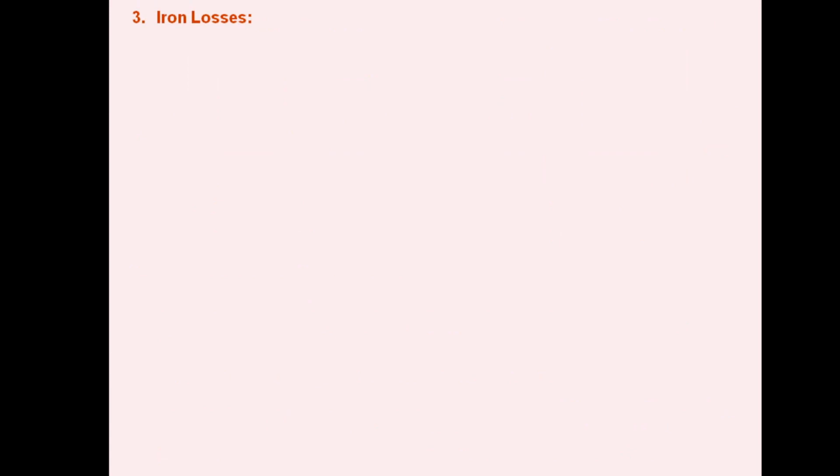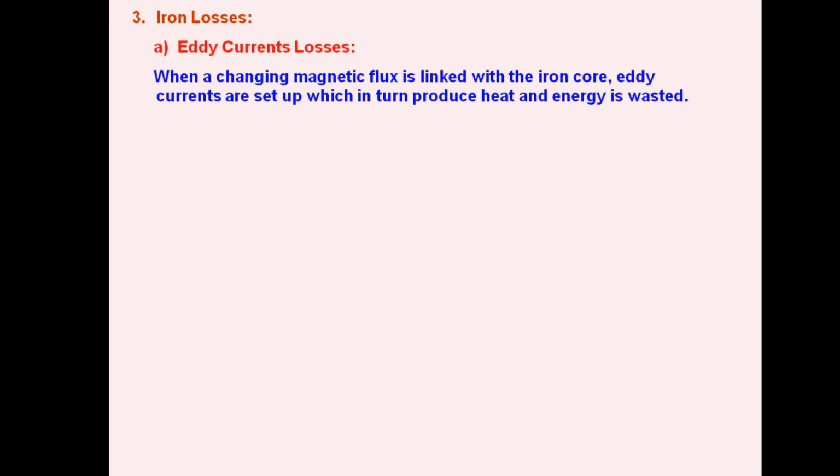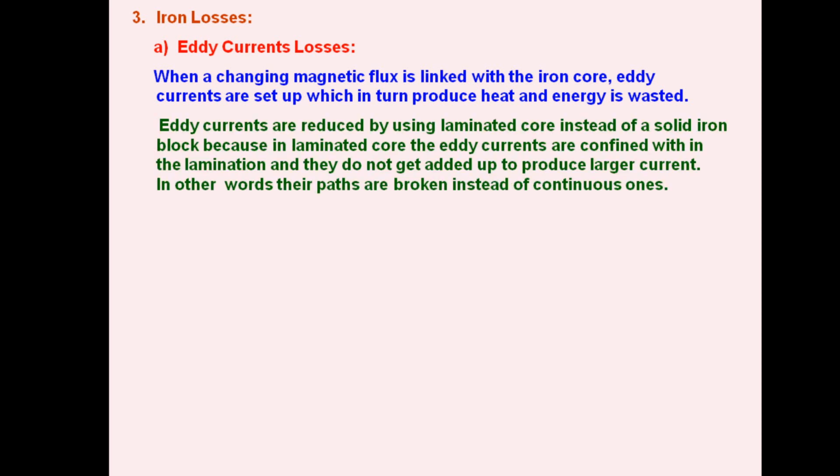Here we have certain energy loss across the iron in two forms. Number one is eddy current losses. Eddy current losses means whenever there is changing magnetic flux linked with the iron core, eddy current will be set up in the metal part, and hence it will produce heat energy, and hence the energy is wasted.